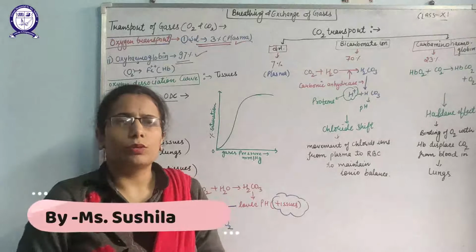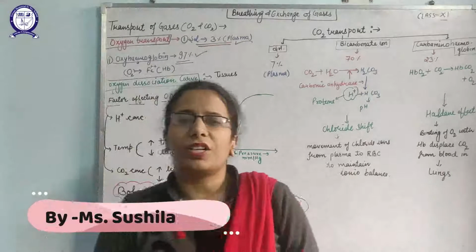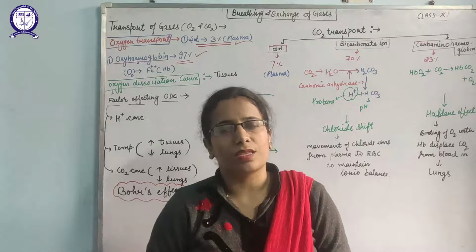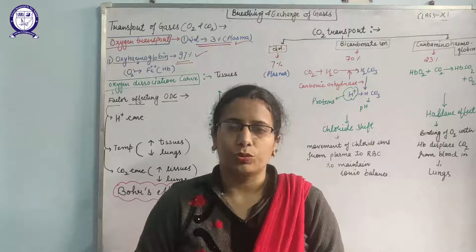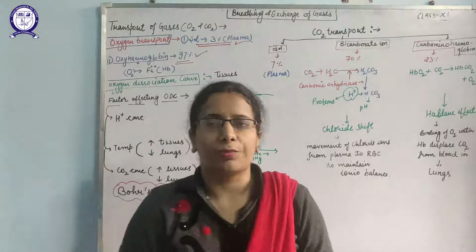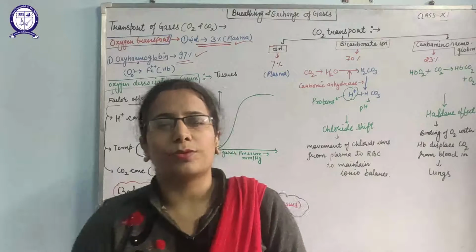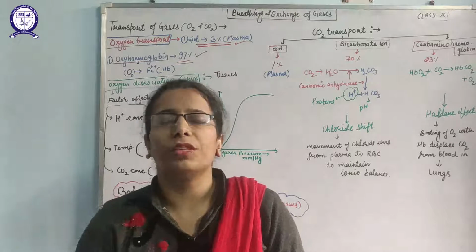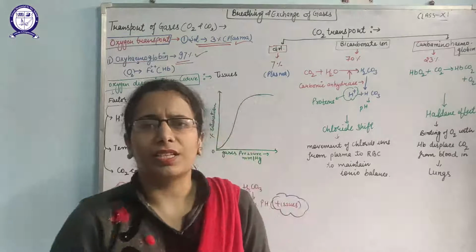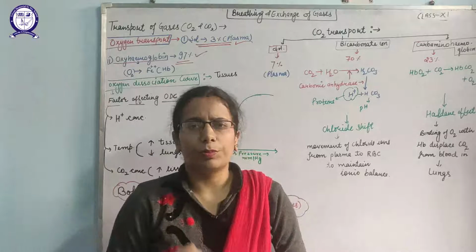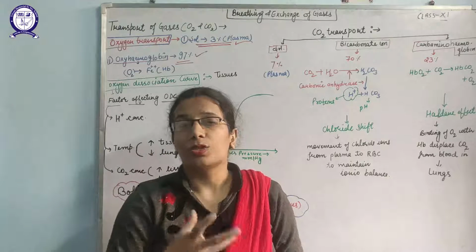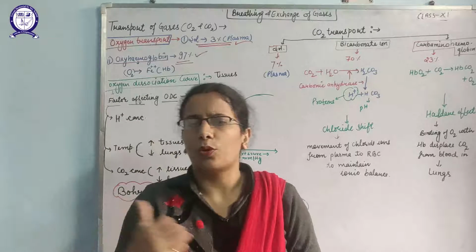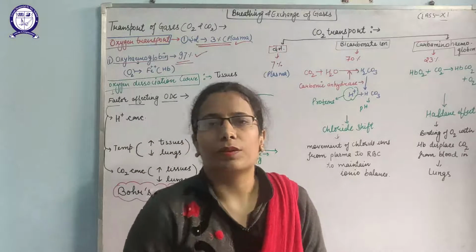Hello students, now we are going to discuss how the transport of gases takes place in humans. As you know, there are only two gases, oxygen and CO2, whose transport we can study. Oxygen is required for respiration, for the breakdown of food and for the production of energy. But in response, our tissues produce carbon dioxide, that is CO2. Now we will study what mechanism is followed for the transport of oxygen and CO2 in our body.